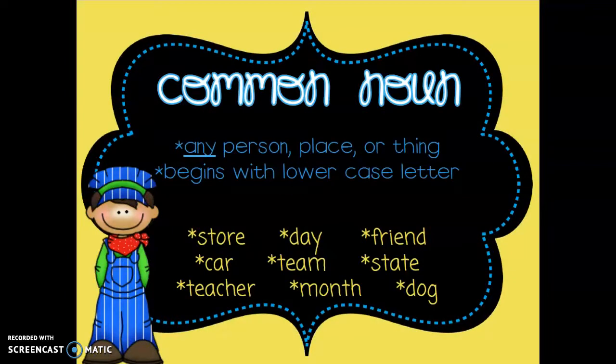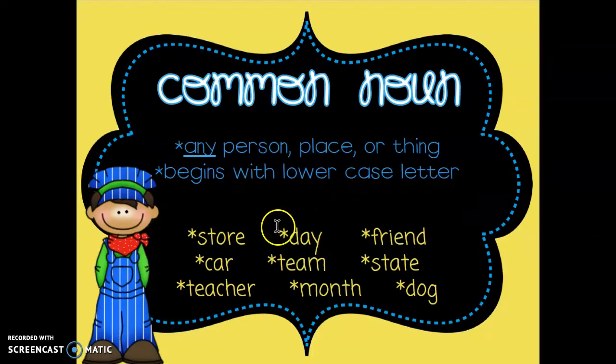And a common noun is any person, place, or thing that begins with a lowercase letter. So it's not the name of anything in particular. It's just a person, a place, or a thing. So some examples as you see here are store, car, teacher, day, team, month, friend, state, and dog. So these are common nouns. If you were using these in your writing, you would not capitalize them.